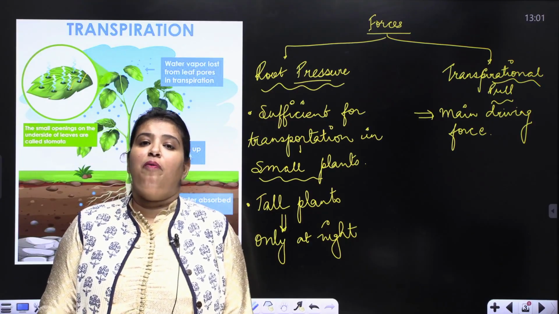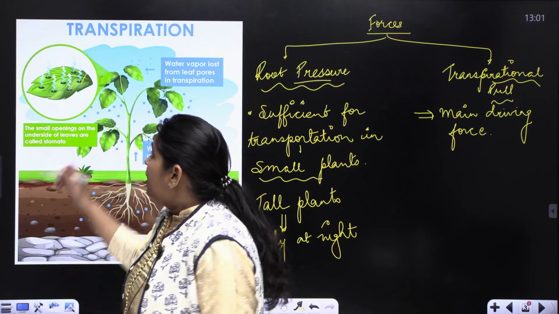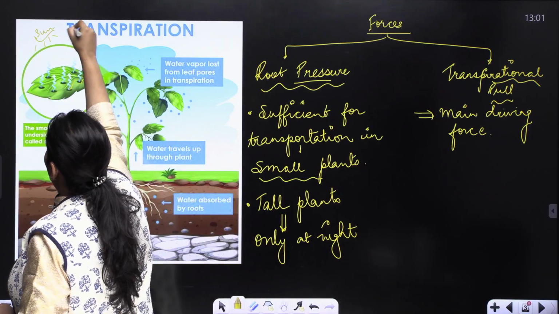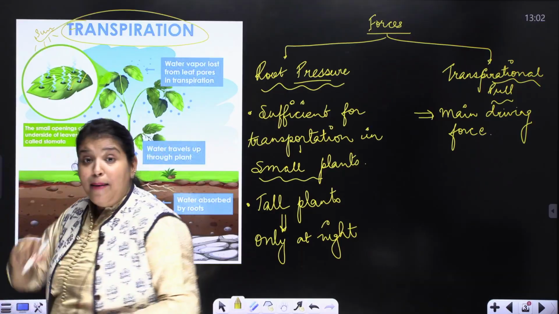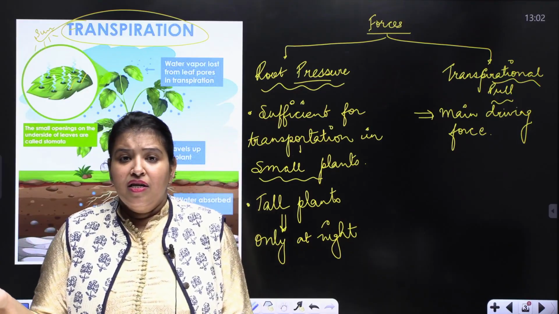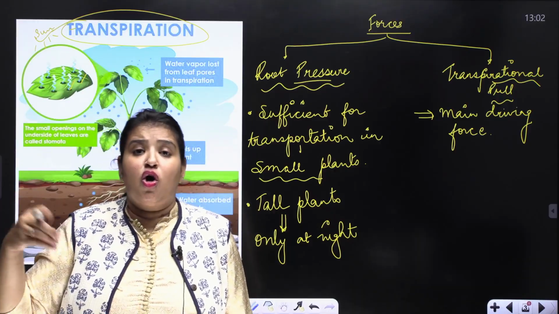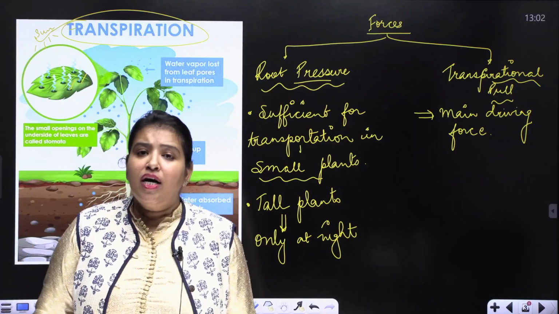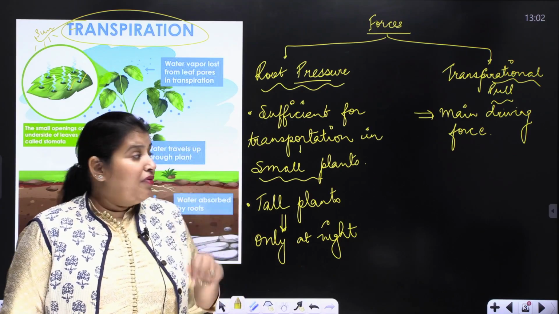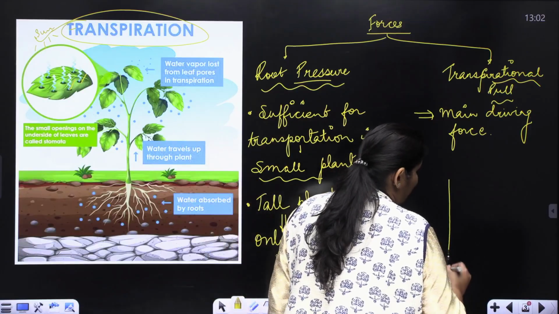Now, this is practically possible only during the day because the heat of the sun is responsible for transpiration to happen. If there is no sunlight, there is no heat which causes this evaporation, which causes this phenomenon called transpiration. So, the water cannot be lifted up. Now, see how it happens. So, transpirational pull is said to be the main driving force.